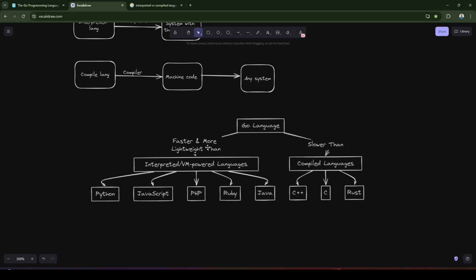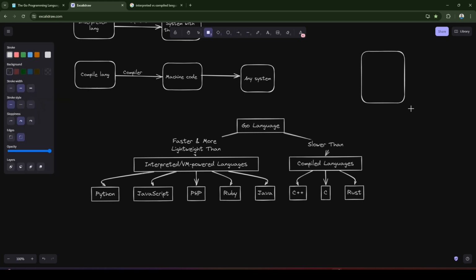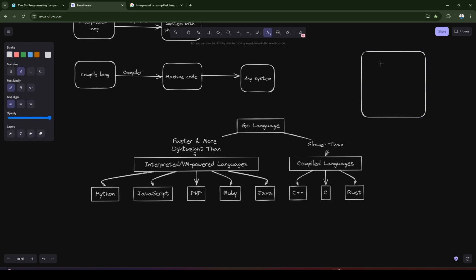So Golang is faster and more lightweight than the interpreted languages, which take more space and more time to convert into executable code and run in your system. And it is slower than these compiled languages for a particular reason. That reason is that Golang uses the Go runtime. What is the Go runtime? Wait, let me create an object for you. So for example, this is your Go code.